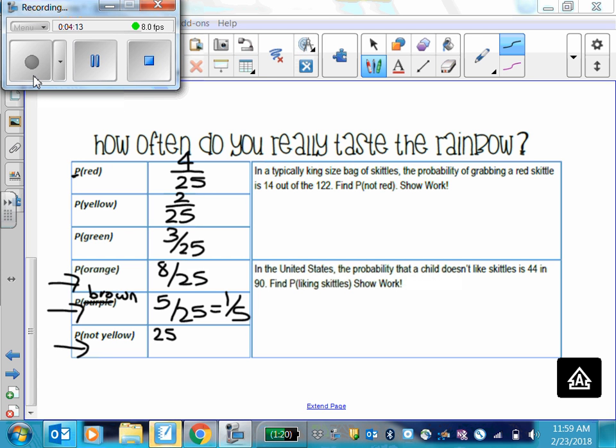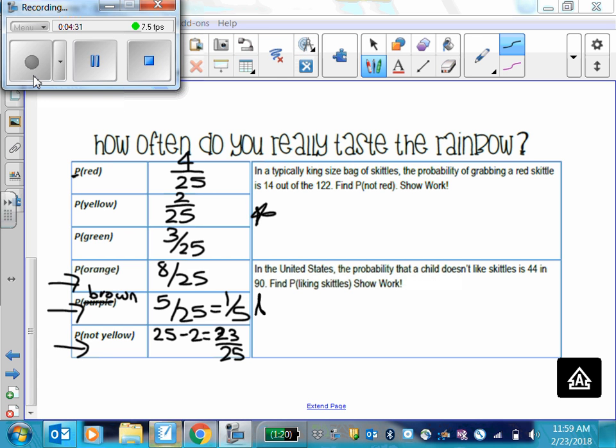Yeah. Chaz knew he had 2 yellows, so he could have just done 25 minus 2 and got 23. His probability of not getting a yellow is really high. He has 23 out of a 25 chance. Does that make sense? All right, you guys try this one and this one.